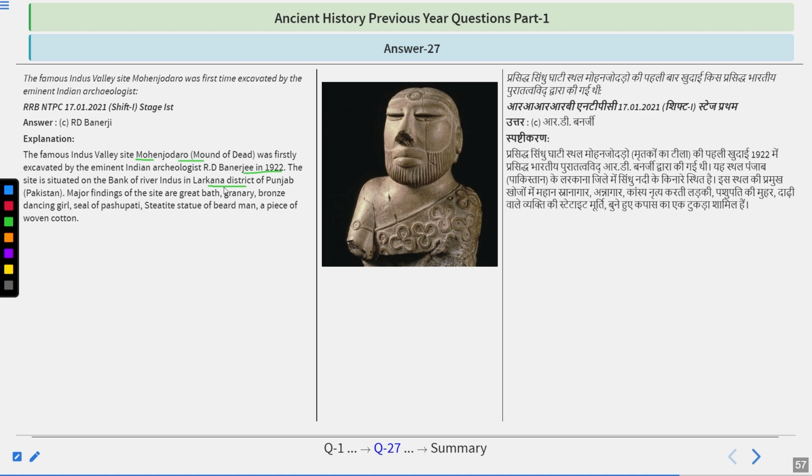One of the Prime Ministers of Pakistan, Bhutto, was also from this particular district. Major findings of the site are the Great Bath, Granary, Bronze Dancing Girl, Seals of Pashupati, Steatite statue of the Bearded Man, and a piece of woven cotton.